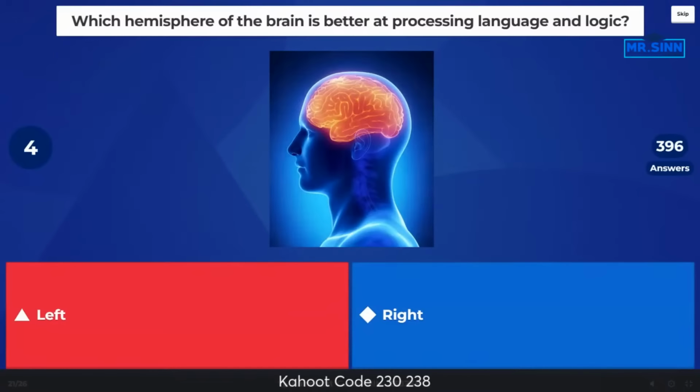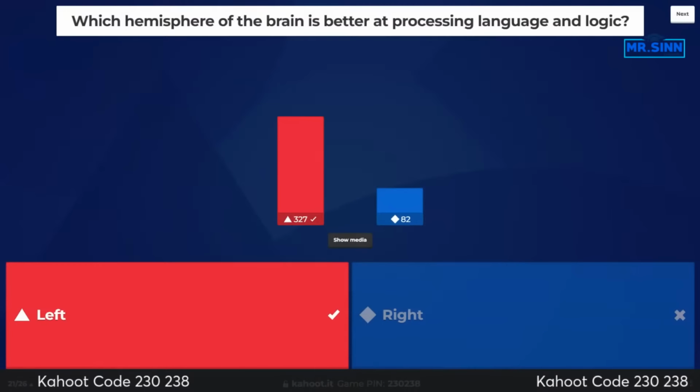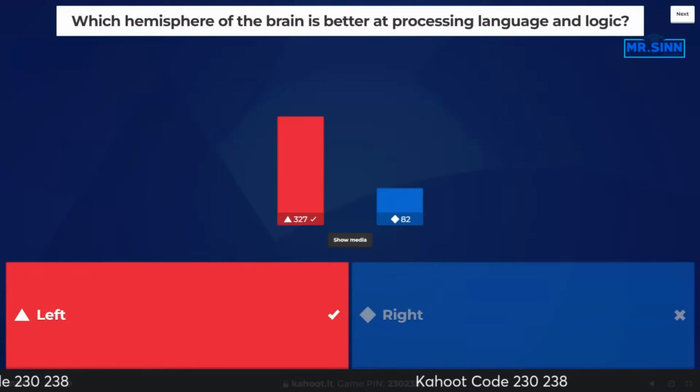All right. Which hemisphere is better at processing our language? It is the left. Remember, when we're talking about the right hemisphere, we're looking at spatial concepts, facial recognition, and discerning direction. So that's going to be more of the stuff of the right hemisphere. And the left, again, is going to be language and logic. So majority of people got the one. Awesome. All right, we're going to go into different imaging modes now.